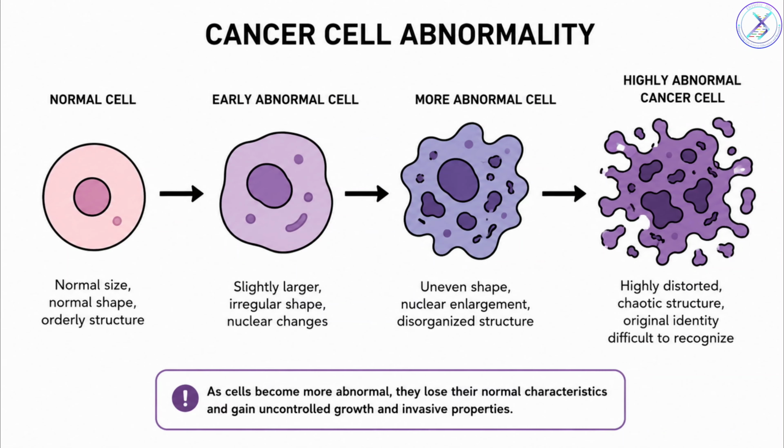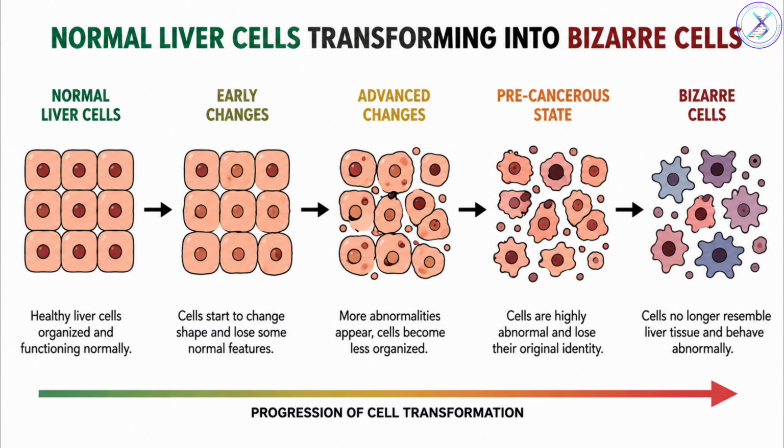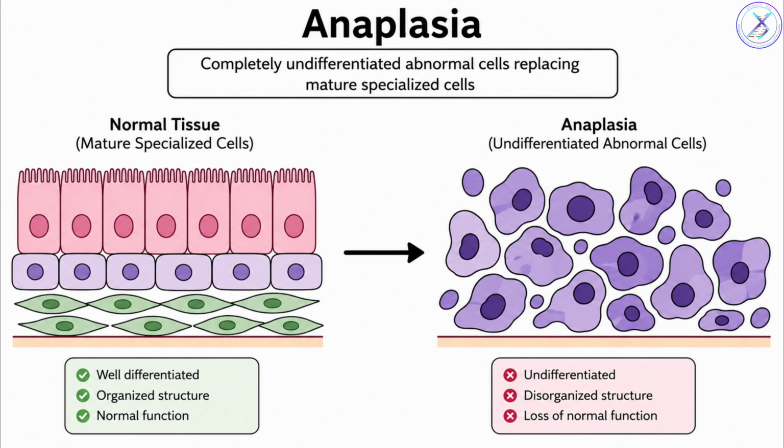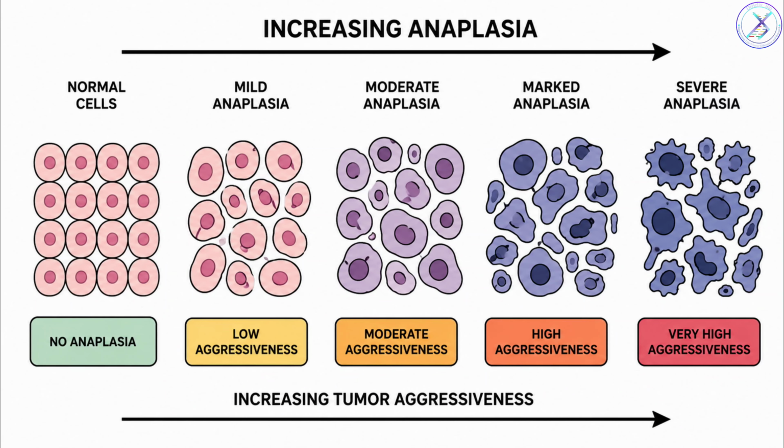Eventually, the criminal cells become almost impossible to recognize. Originally, they were liver cells. Now they no longer resemble liver cells. They lose differentiation. This complete loss of specialized features is called anaplasia. The more anaplastic a tumor, the more aggressive it usually becomes.